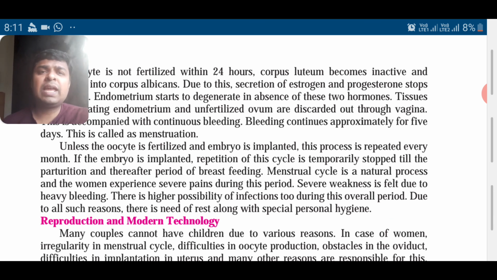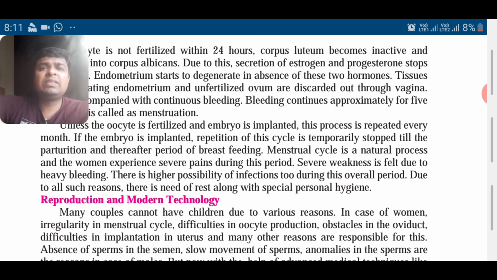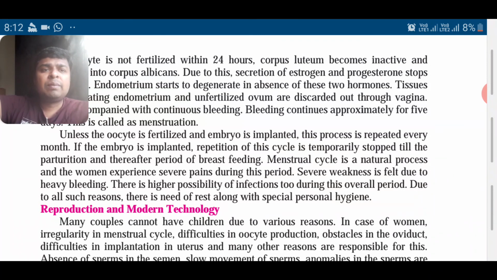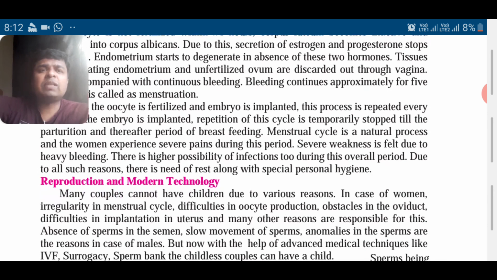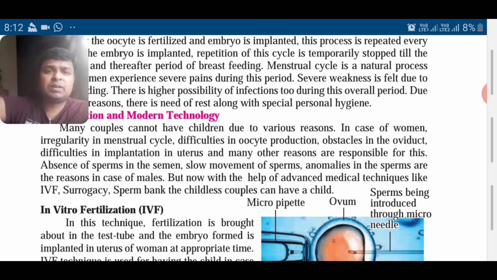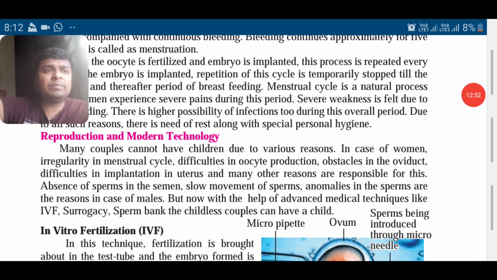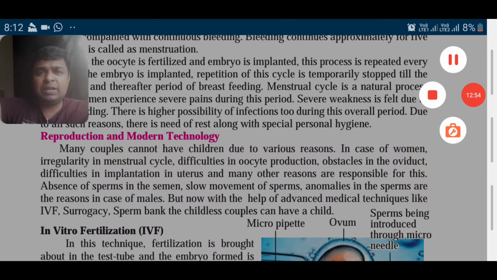So the question can come, what is menstruation? Unless oocyte is fertilized, this process repeats every month and this cycle continues. But this can stop also if the woman is above the age of 50. This stops after menopause, and severe weakness is felt during the heavy bleeding. So infections can occur, and that's why personal hygiene is very important. Now we'll continue next time.